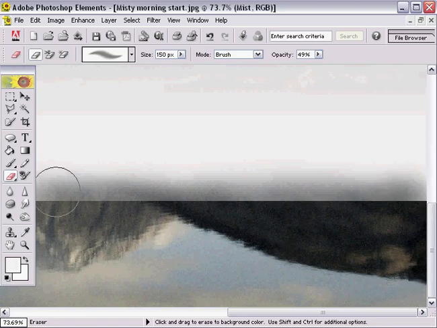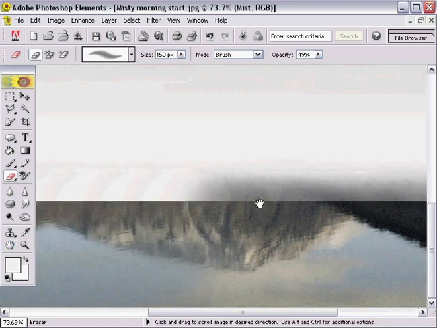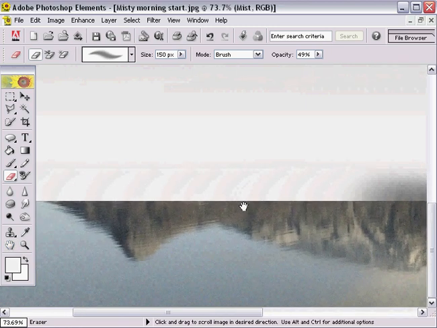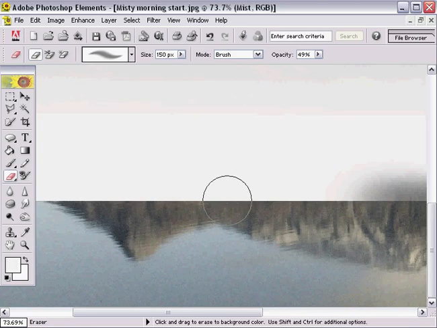And when we move to the edge of the screen, we're running out of space on the left here. Another great shortcut is to just hold down the space bar. A little hand will appear. We can click and drag our image to the right, and when we release the space bar, the hand disappears and we're back to the original tool. A great way of finding our way around an enlarged image.